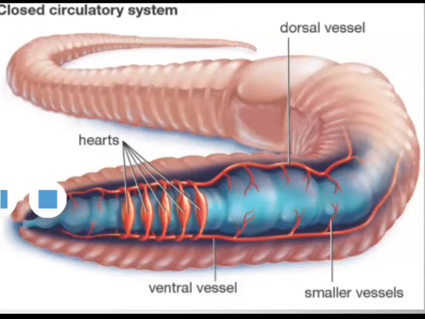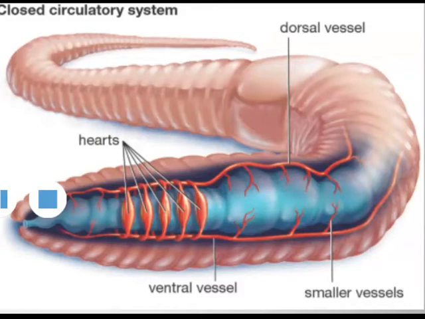In this type of circulation, blood flows within the blood vessels and does not come in direct contact with the cells and the body tissues. The exchange of material between blood and body tissue is through an intermediate fluid called lymph. Blood flows with high pressure and contains respiratory pigments like hemoglobin for transportation of respiratory gases.